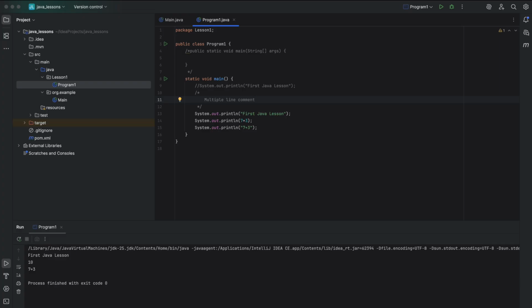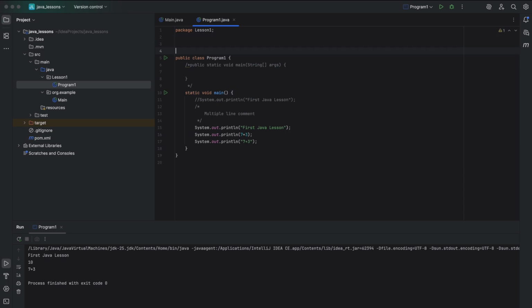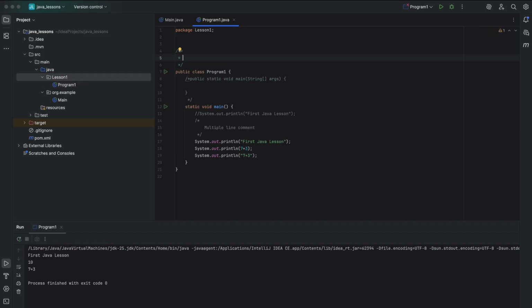Then we have a documentation comment. It starts with one slash and two stars, and it is used to generate Java documentation. For example, we have our class, public class Program1, right? Let's create this comment here: slash, two stars, and close it. So here I can type something like this: class represents a simple Java program.